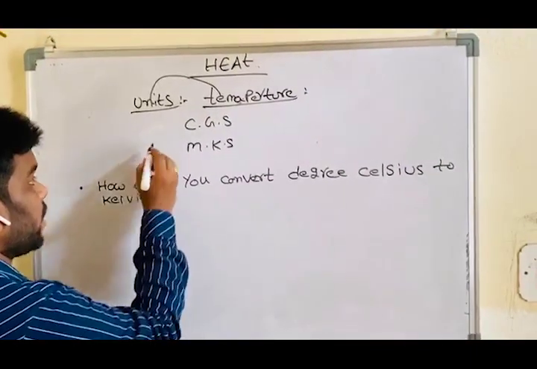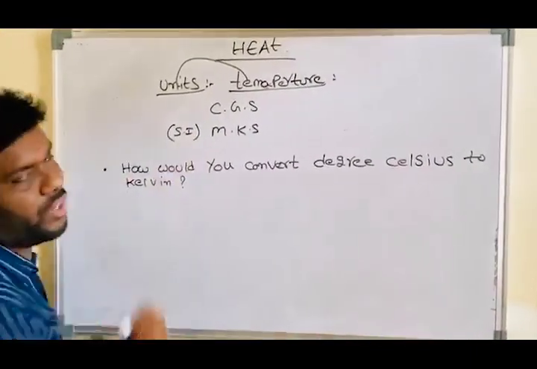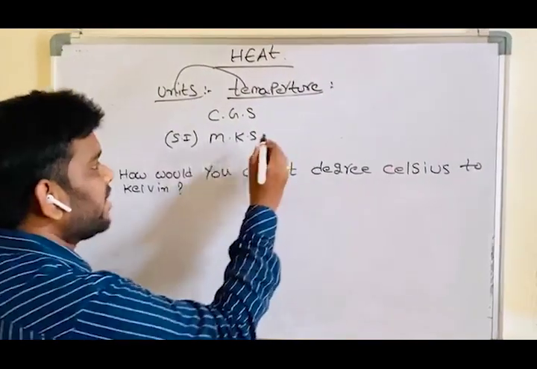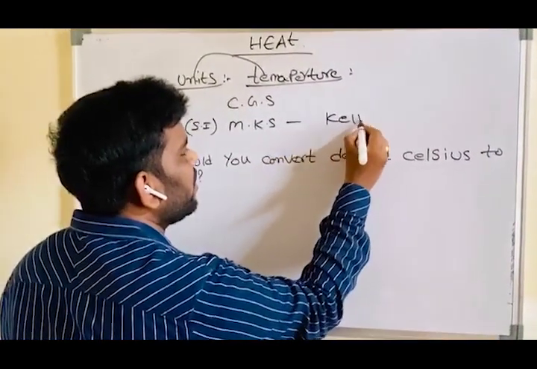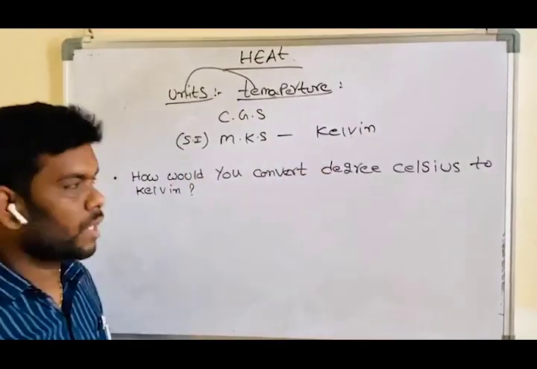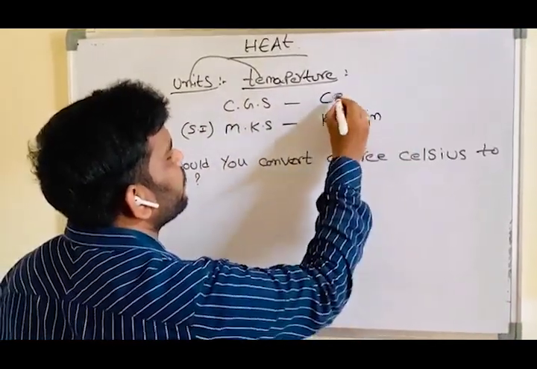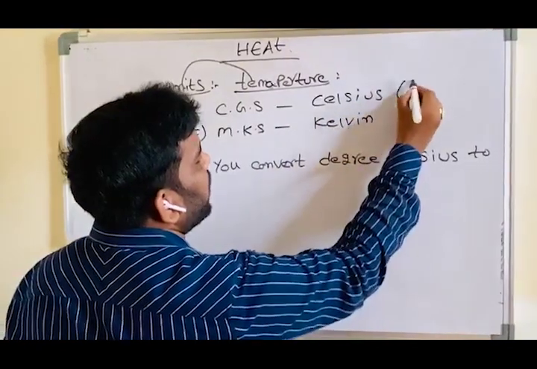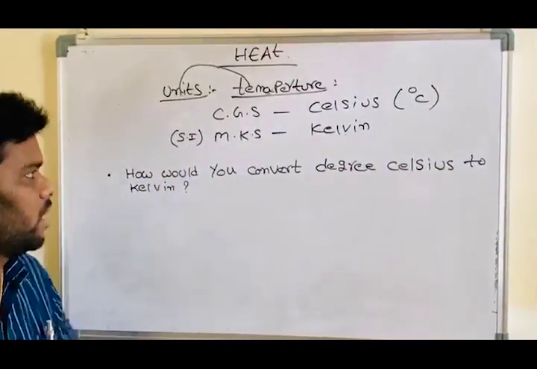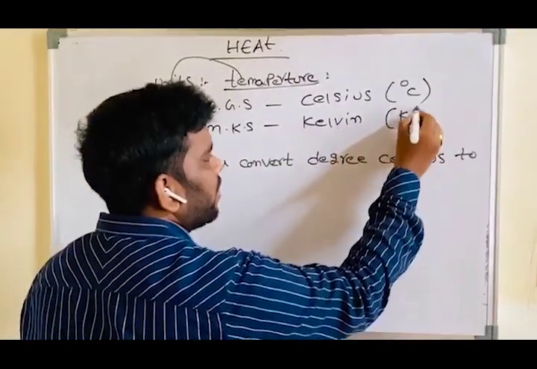Sometimes MKS is also called the SI unit. In the SI unit, it is Kelvin, its symbol K. In the CGS unit, it is Celsius, meaning degree Celsius.